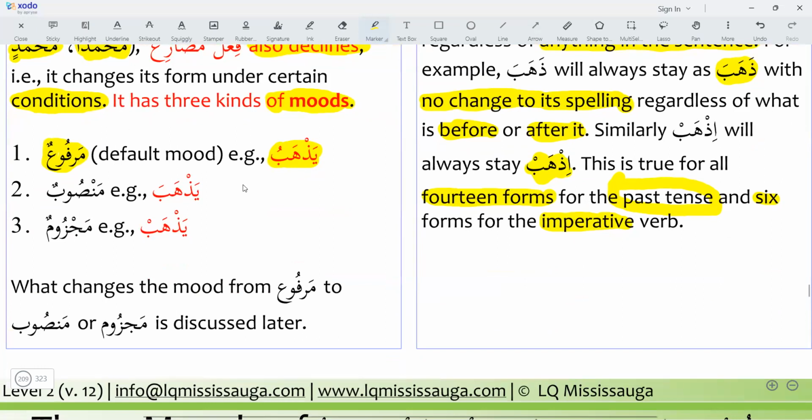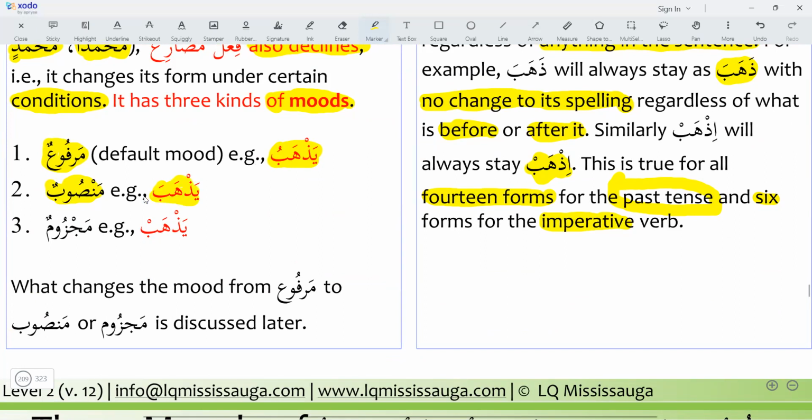When it is mansub, it will take fatha, yazhaba. So this is mansub. In the mansub form, the fi'l mudari changes into the fatha. Yazhabu changes into yazhaba. So dhamma will change into fatha.